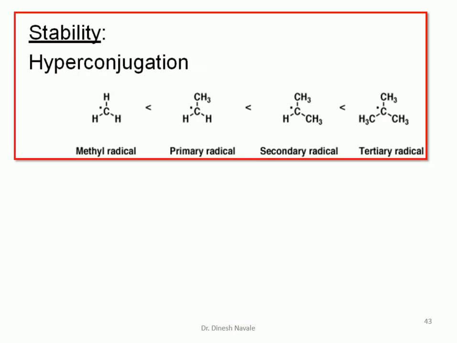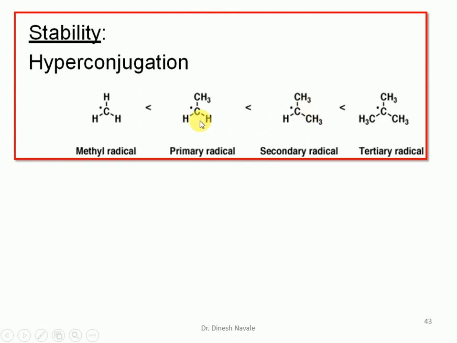So hyperconjugation is another factor which decides the stability of the free radical. This is a methyl radical, this is a primary radical, secondary radical, tertiary radical. In the tertiary radical, there are 9 carbon-hydrogen bonds next to the free radical. So all 9 C-H bonds can show 9 hyperconjugation structures, like tertiary carbocation. Whereas in the secondary free radical, there are only 6 C-H bonds next to the free radical, so it will show 6 hyperconjugation structures.